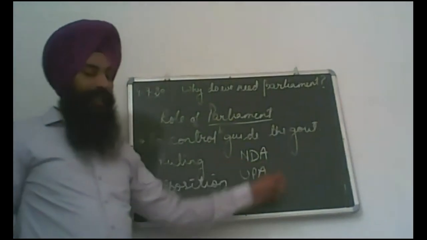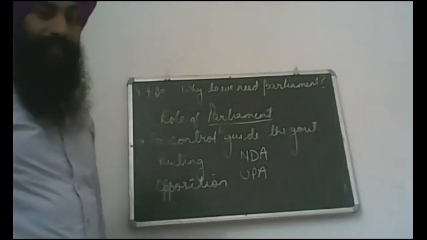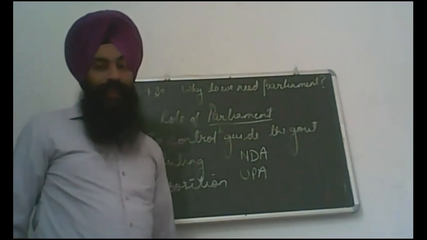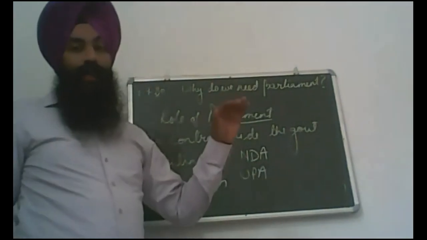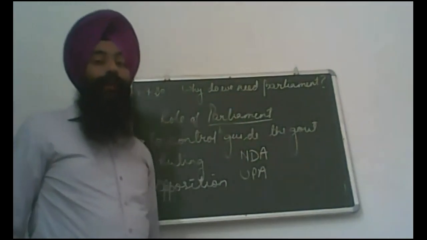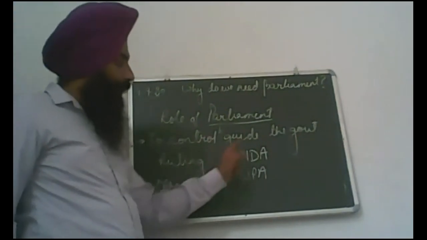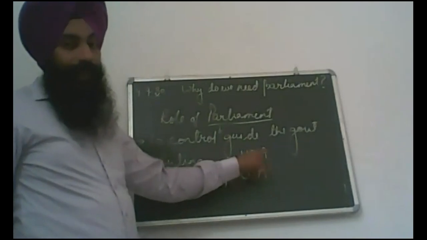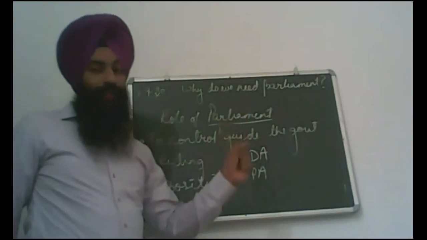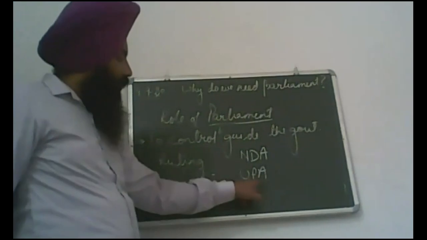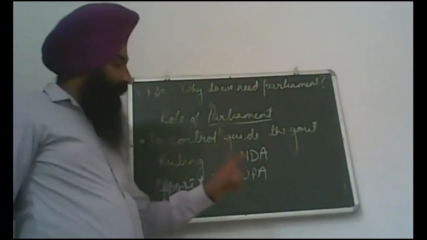The NDA is headed by the Bharatiya Janata Party, and there are a total of 25 other parties. Shiromani Akali Dal is one of them. It is a supportive party of the NDA. They collectively took part in elections in all the states, BJP with the other parties.